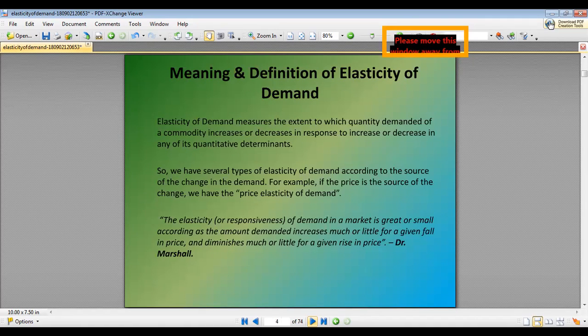Elasticity of demand measures the extent to which the quantity demanded of a commodity increases or decreases in response to the increase or decrease in any of its quantitative determinants. According to Dr. Marshall, the elasticity or responsiveness of demand in a market is great or small accordingly as the amount demanded increases much or little for a given fall in price and diminishes much or little for a given rise in price.